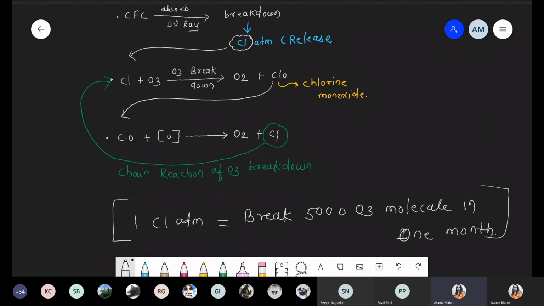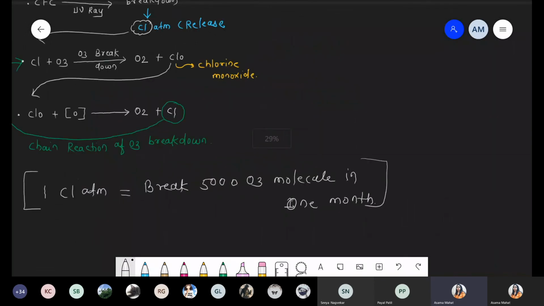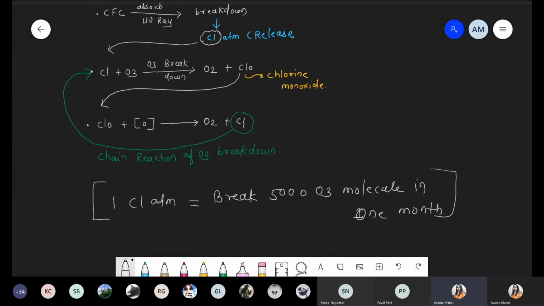Why are we talking about ozone layer degradation, why is CFC a major component? Have you got this point now? Yes or no? Is there any doubt? Yes, very good. Okay, so this is some basic information on how one molecule of chlorine is responsible for the breakdown of the ozone layer, because it becomes part of a chain reaction.